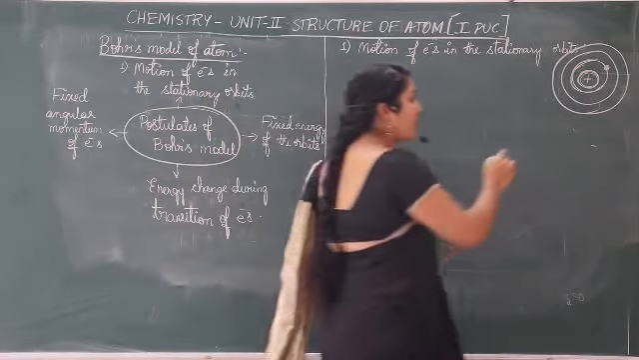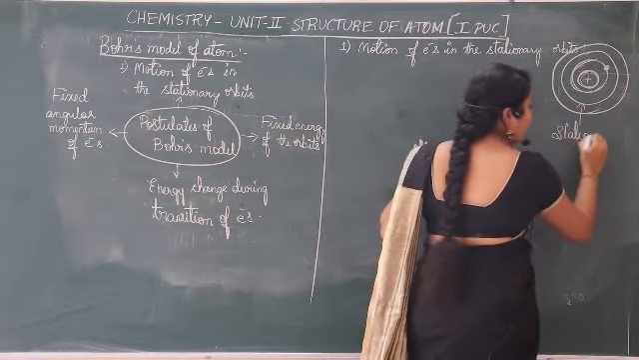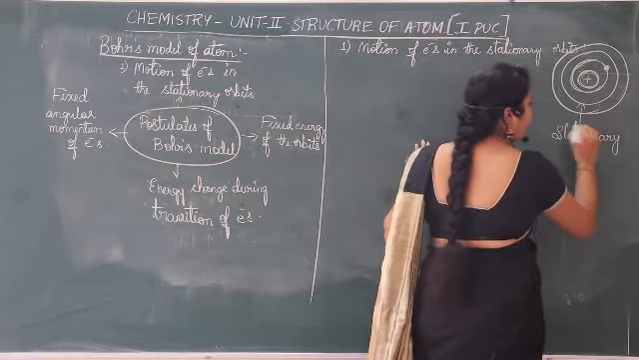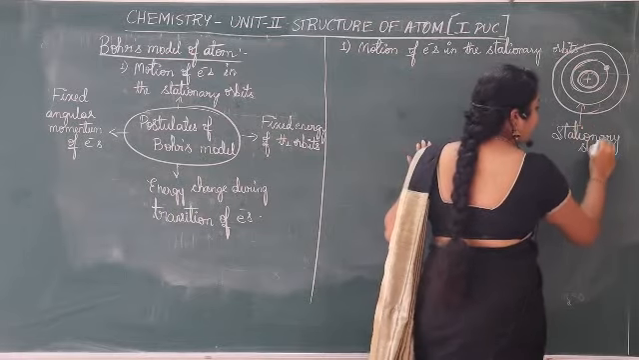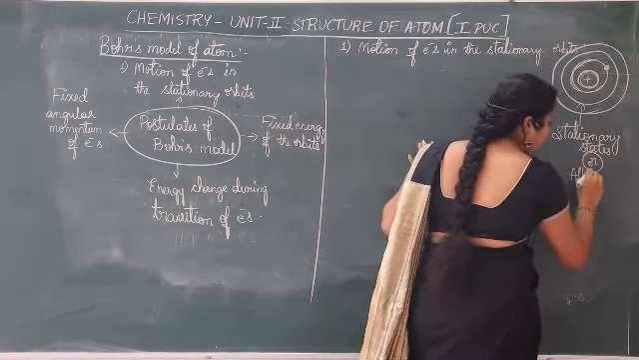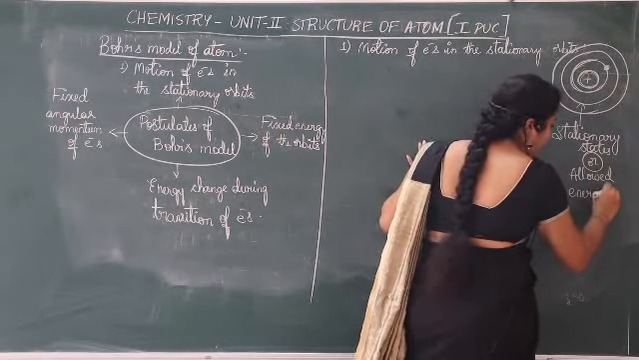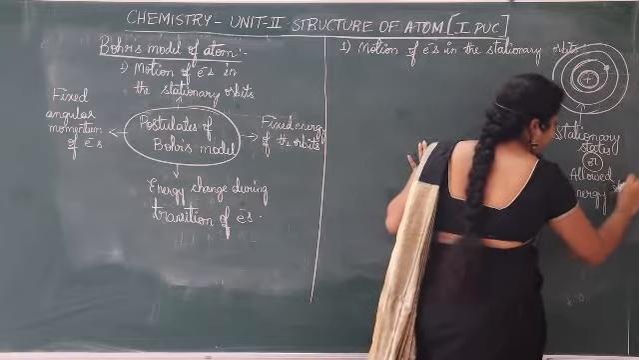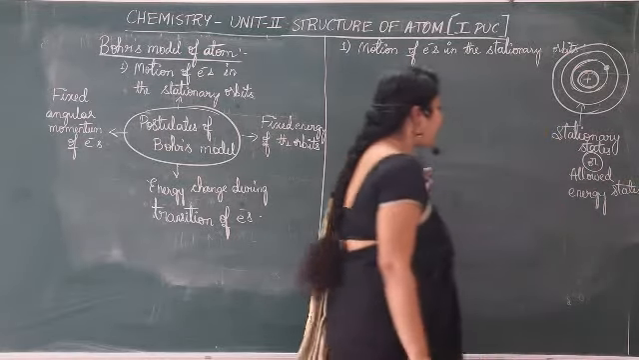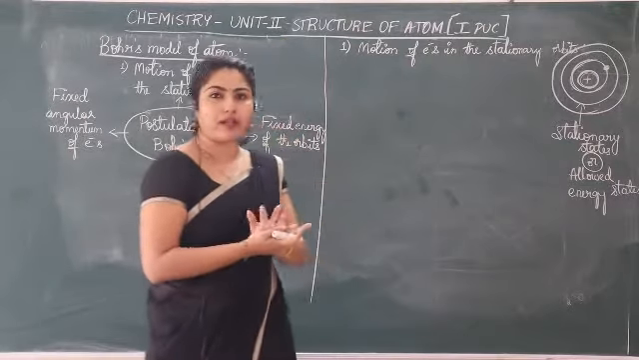They can be called stationary states or allowed energy states. What are these orbits also called? Stationary states or allowed energy states. Allowed energy state means electrons are allowed to revolve around in that particular path.